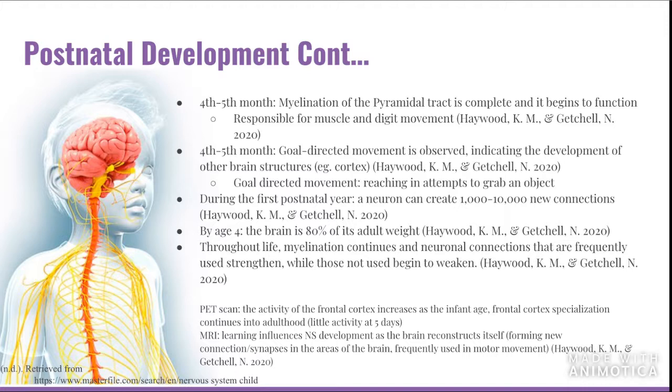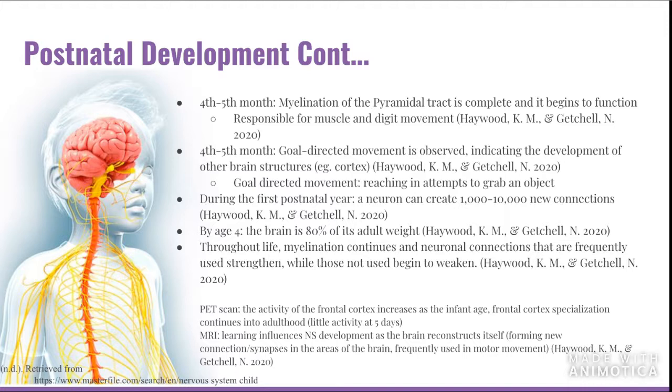As we age, myelination continues and neural connections that are frequently used strengthen, and those that are not being used are weakened. PET scan can show us the activity of frontal cortex increases as the infant ages, and the specialization continues into adulthood.